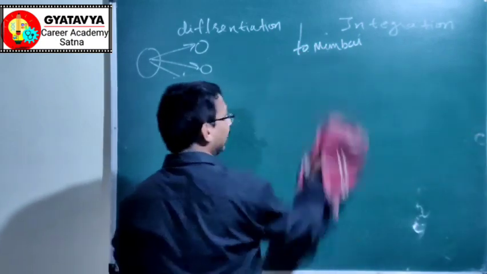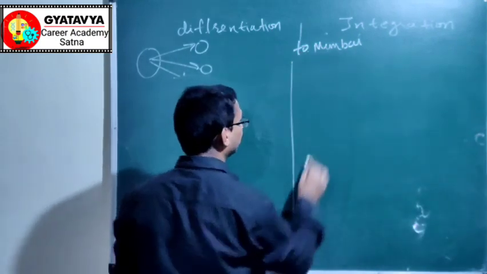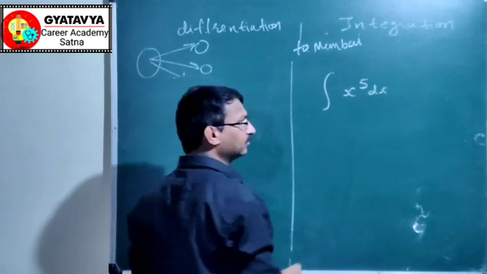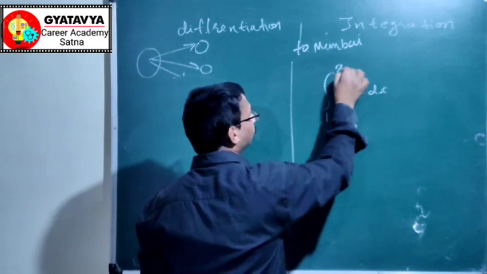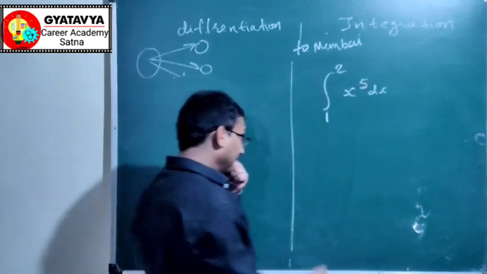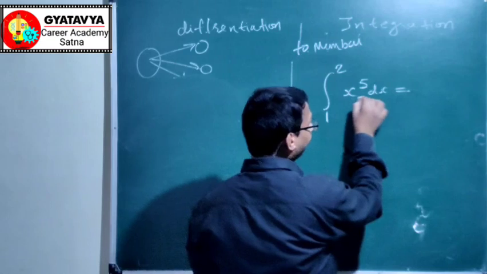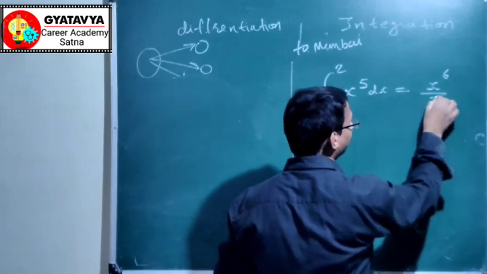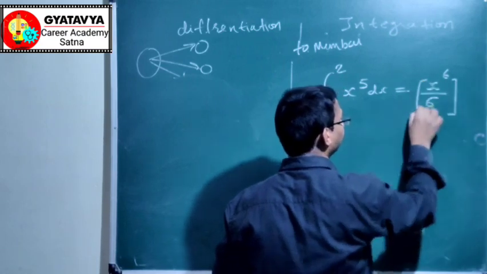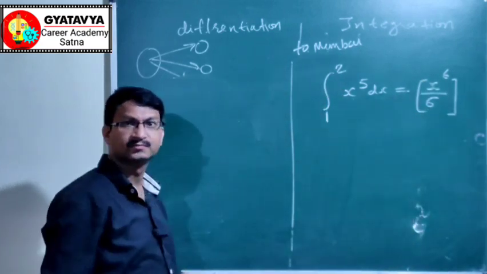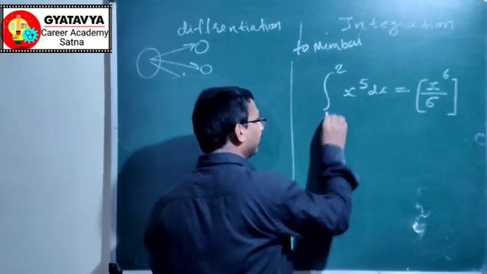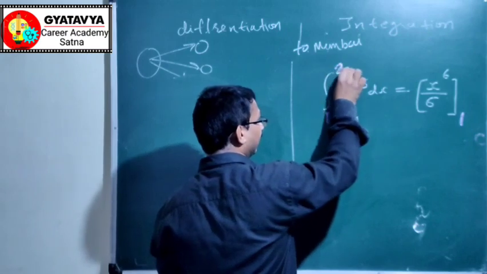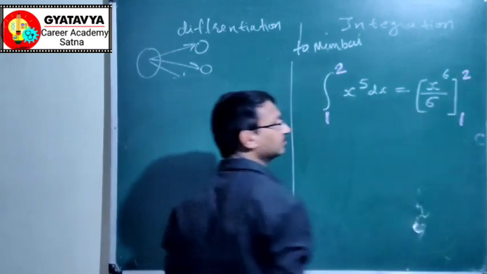So let us take an example here. If I say integral of x to the power 5 dx from 1 to 2, your result will be simply to integrate it. On integration, the power will increase, and whatever the increased value is comes in the denominator. Put a bracket here. Place the lower limit 1 here, and place the upper limit 2 here.